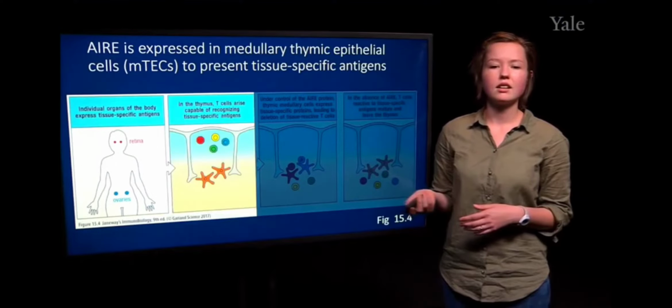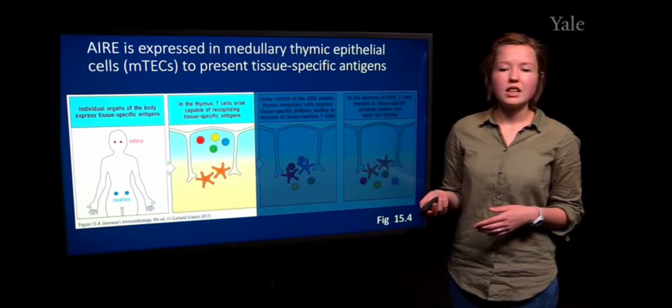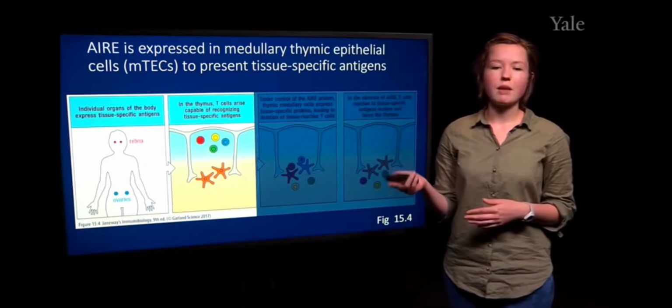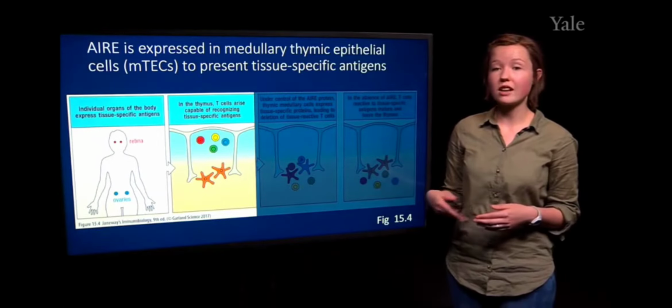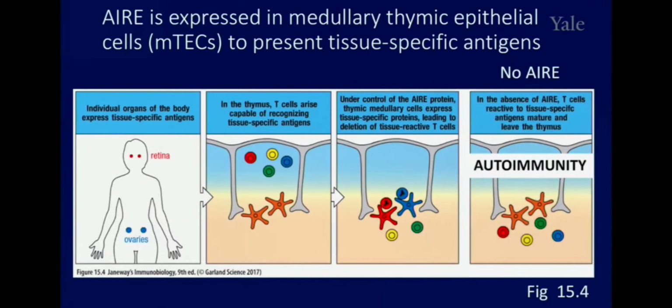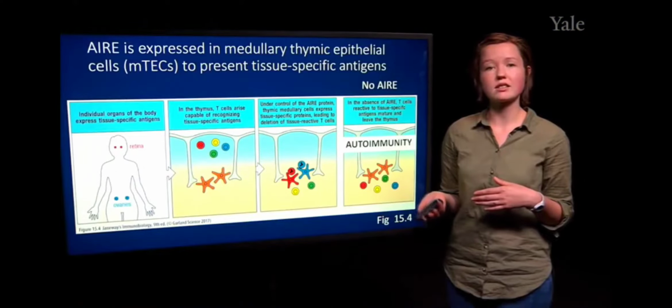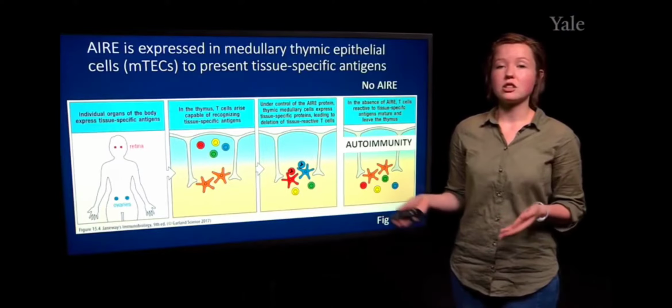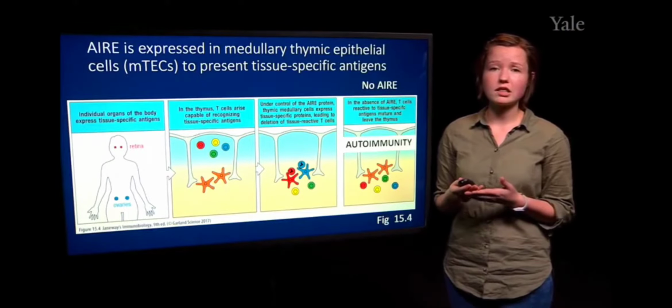So at this particular stage, these medullary thymic epithelial cells, as their name suggests, are located in the medulla, and they can interact with these T cells. If the T cell receptor on these T cells interacts with these MTECs, then it allows the cells to undergo apoptosis so that we are not having a release of these cells that can lead to autoimmunity. So this is another way in which we can have very stringent selection that is not only selecting against antigens that are present in the thymus, but also antigens that are present in other organs as well.